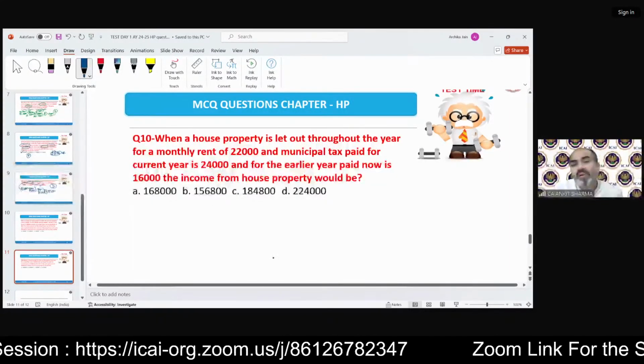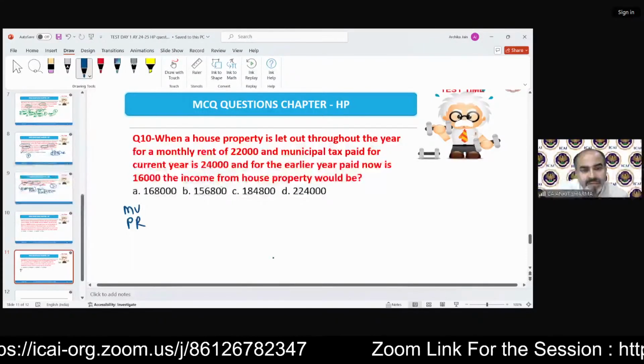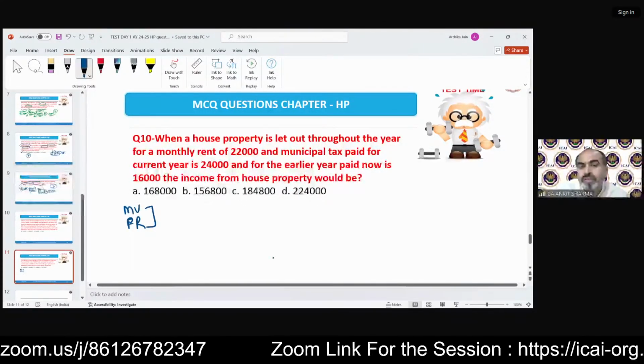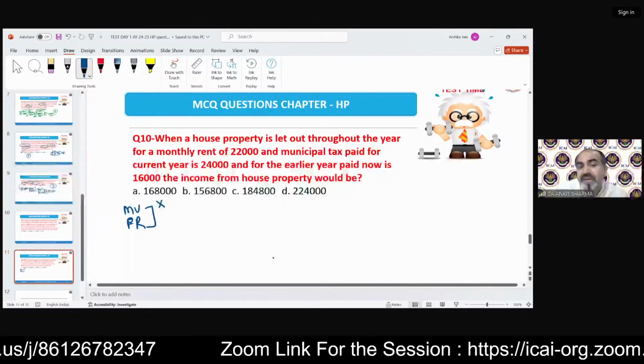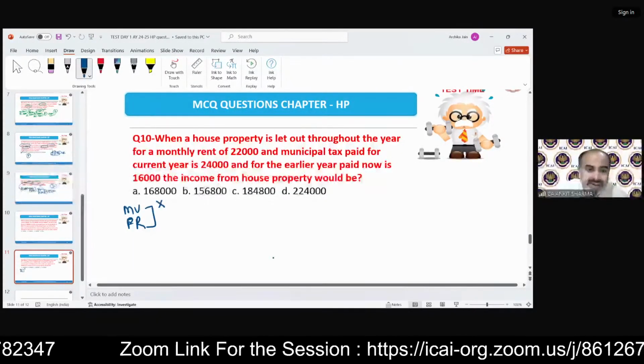So now we have to calculate the GAV. Step 1 says municipal value or fair rent. Municipal value has not been given. Even fair rent is not given. But now it's a very interesting thing.